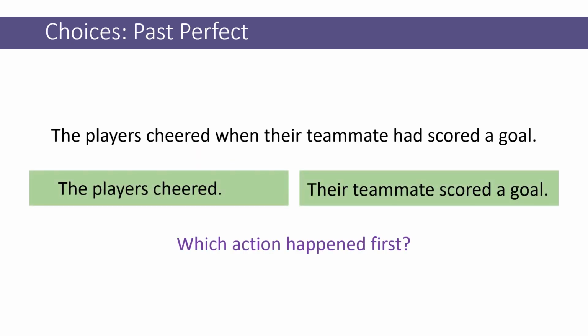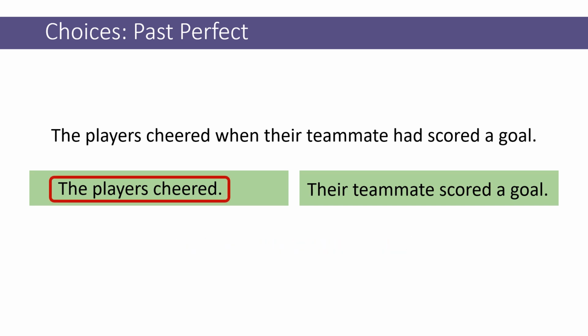The players cheered when their teammates had scored a goal. Again, we can just pay attention to the verbs and it's very easy to answer the question which happened first. Cheered, simple past; had scored, past perfect. So the action, what? Hold on. Sorry, I wasn't reading the question right. Did the question ask which one happened second? The one that happened second was that the players cheered, but the one that happened first is that the teammates scored.